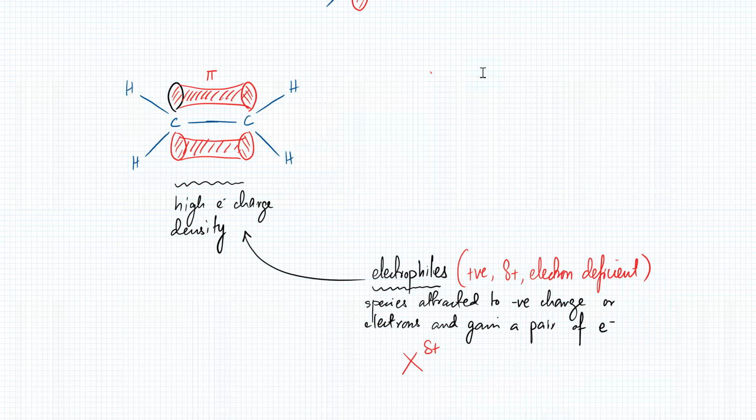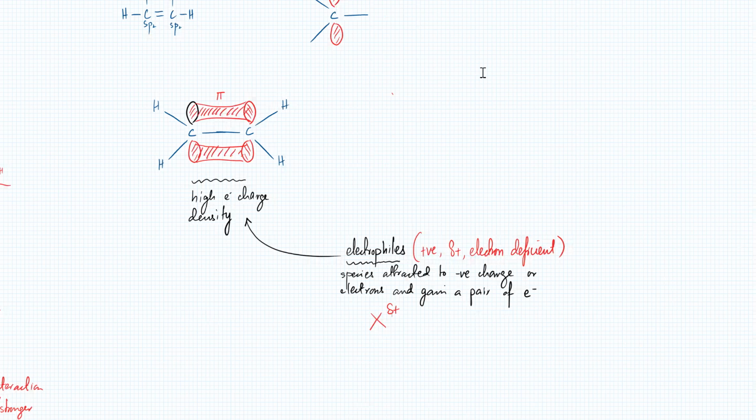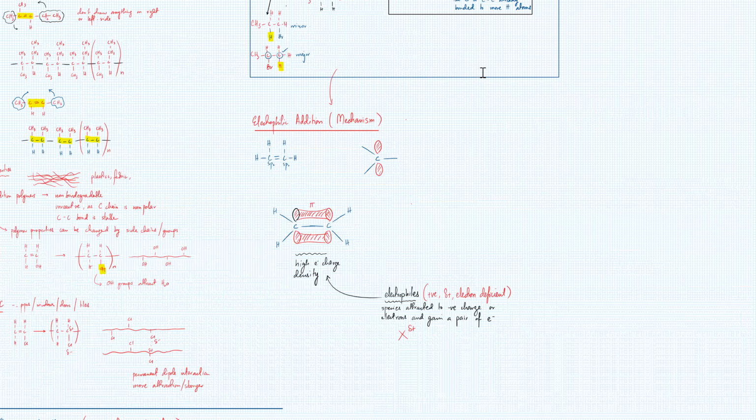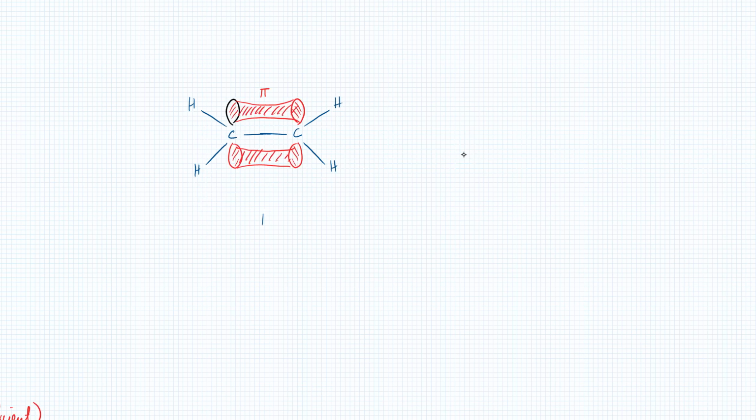Okay, so next, what do I do with this? The thing is, let's do the first mechanism. Let's talk about bromination. You should know this mechanism in detail. So what's going to happen is that if I have an alkene, let's start with bromination. A bromine molecule approaches it. So I've got a bromine molecule. Bromine has electrons. First thing is it's a non-polar molecule.